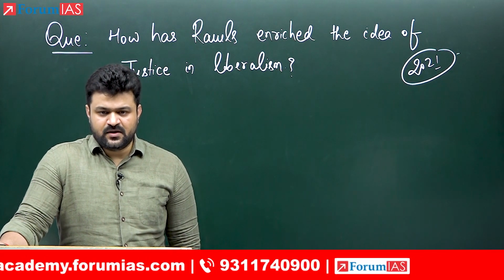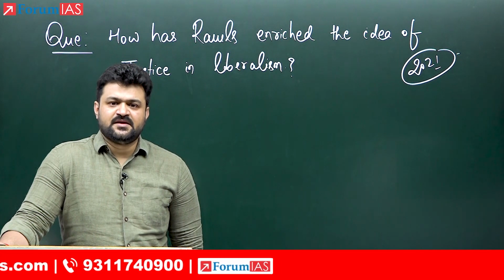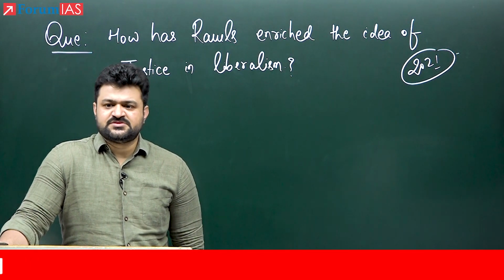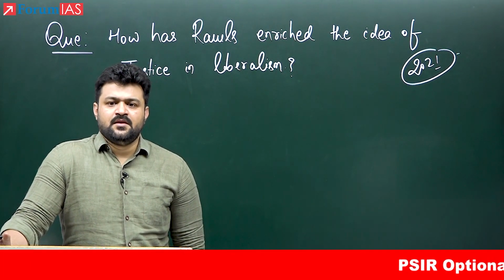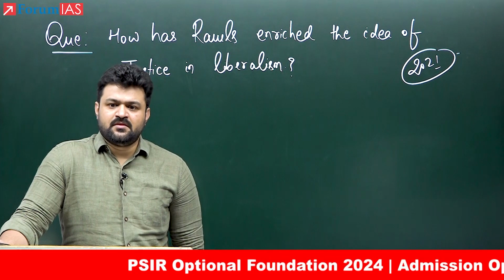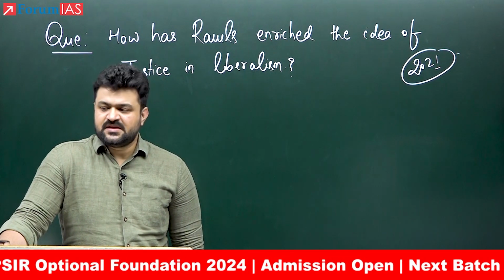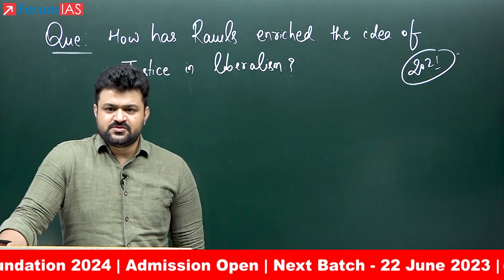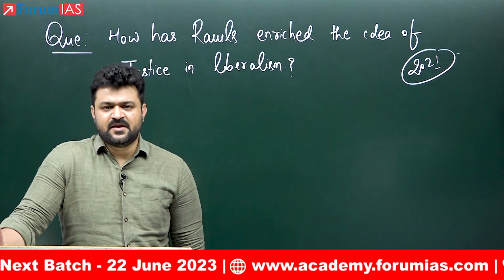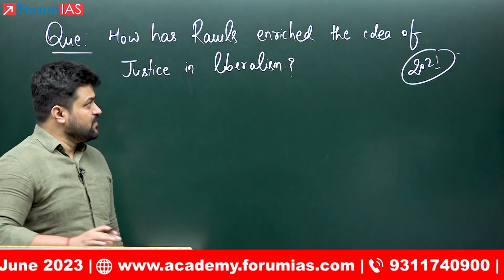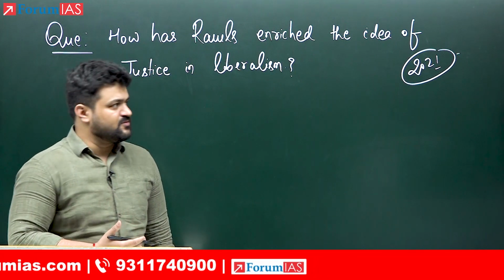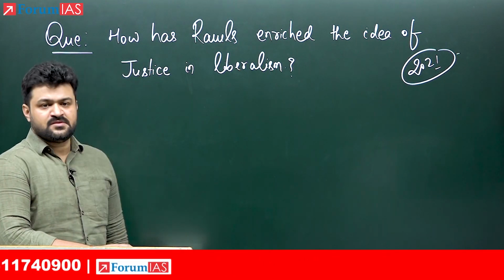Now what UPSC has been doing is that previously it has been asking questions from this section which have been very direct. So for example, you were asked to comment on veil of ignorance, or then original position. Then they also asked a question on discuss the principles of justice as elaborated by Rawls. Also a direct question on commentary and critique, which have been provided by various scholars like Michael Walzer, Michael Sandel, Charles Taylor, and many others. But now this question is not a direct question. This is not a direct question which is asking you to comment on veil of ignorance or original position.